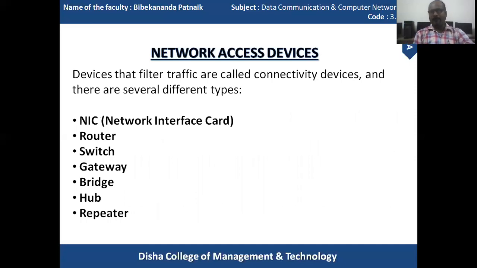According to the requirement, some of the access devices are widely implemented for establishing a connection. These devices that filter traffic are called connectivity devices, and there are several different types of devices in a single network, like NIC, that is network interface card, router, switch, gateway, bridge, hub, repeaters, etc.